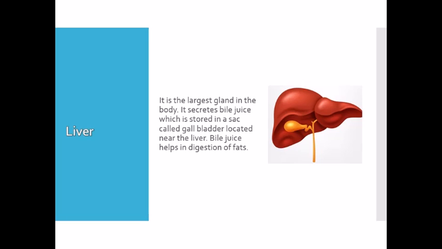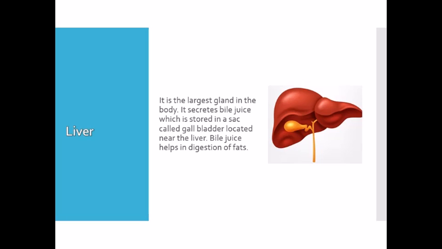Now next is the liver. The liver is a reddish brown gland situated in the upper part of the abdomen on the right side, and it is the largest gland in the body. It secretes bile juice, which helps in digestion of fats. Fats are present as big droplets in the food. Because of this, they cannot be easily digested, so bile juice breaks these big droplets into small droplets and makes their digestion and absorption easier.